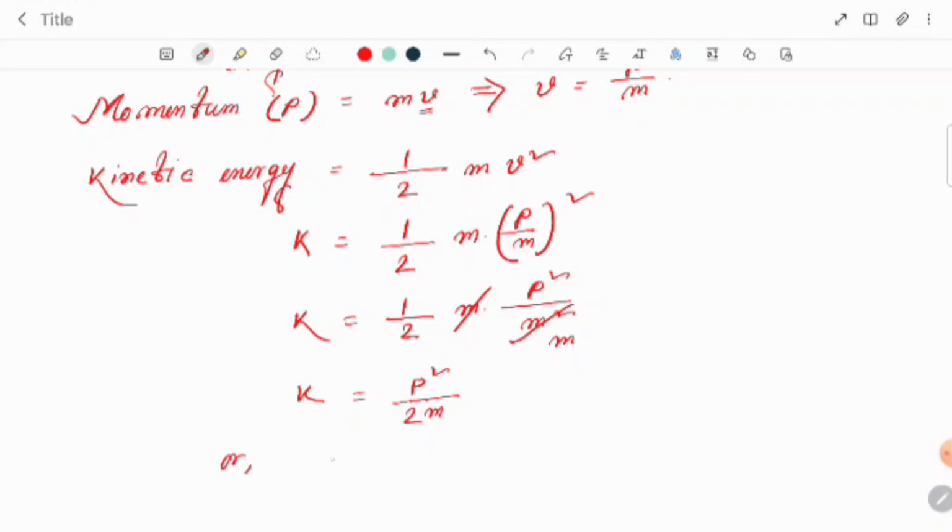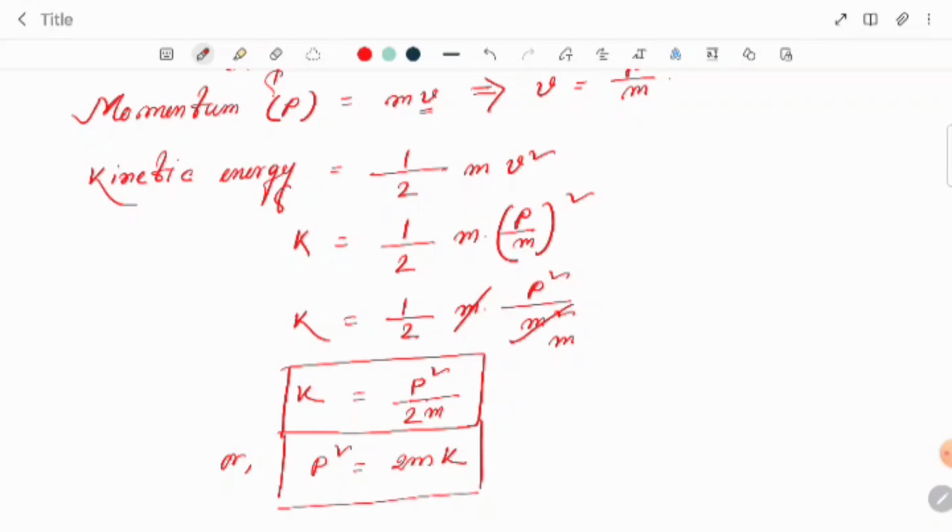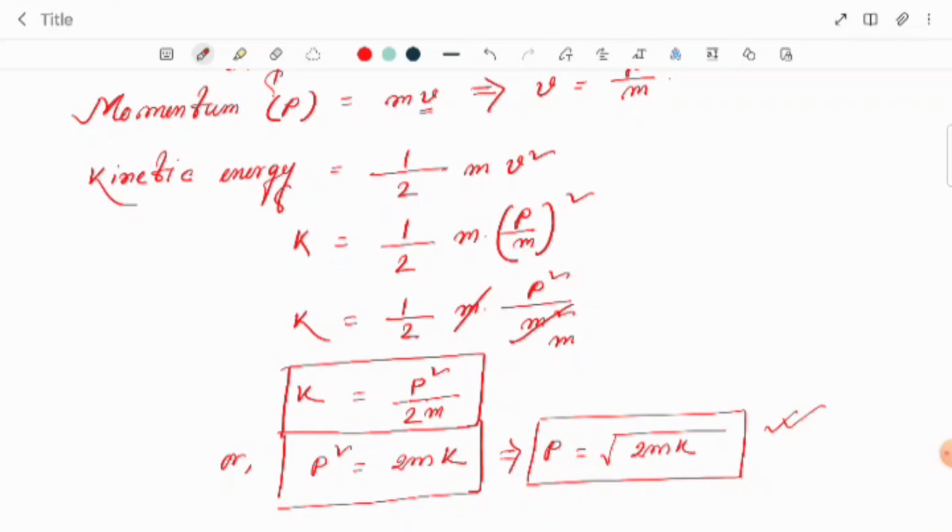Or you can write p square equal to 2mK. That also you can write. This one is also correct. Or from here, if you take p, you can write p equal to root over of 2mK. That is also correct. So these are the basic derivation or the basic relation between the kinetic energy and momentum. Keep it in your mind, this one.